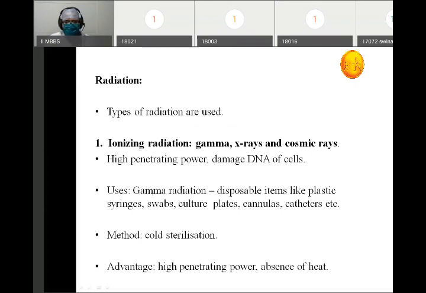Usually in your spotters, a plastic syringe will be kept. It is a very common specimen, very common in viva questions. A plastic syringe will be kept, and the question will be: how do you sterilize this? Then you have to remember gamma radiation. Remember, it is sterilized using gamma radiation, which is a type of ionizing radiation.